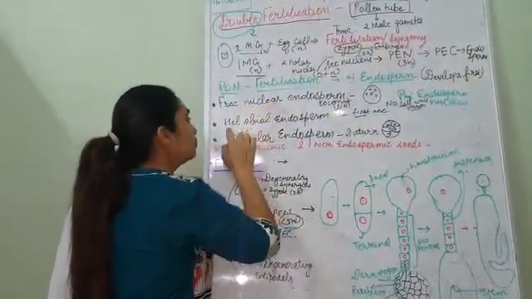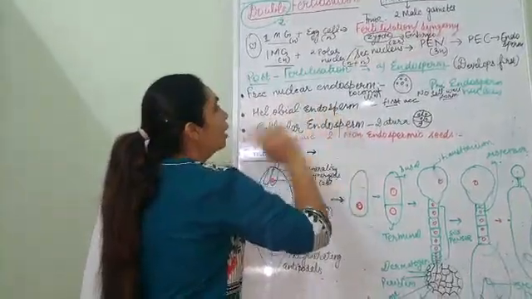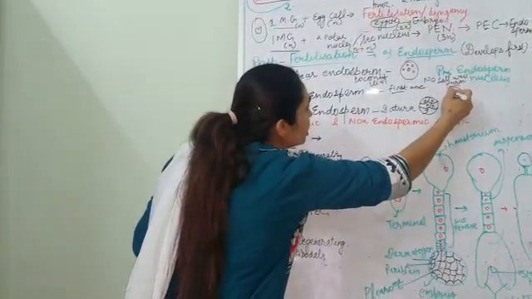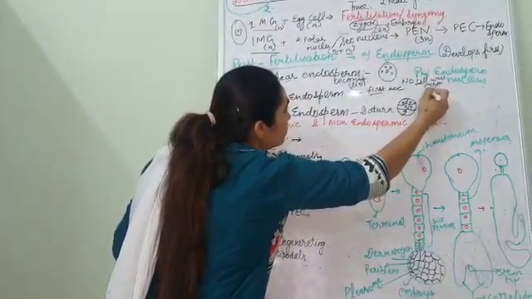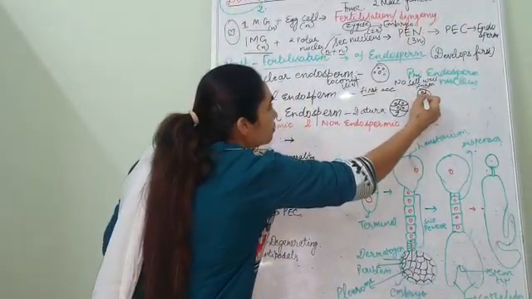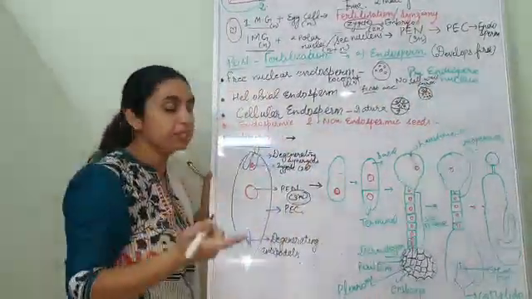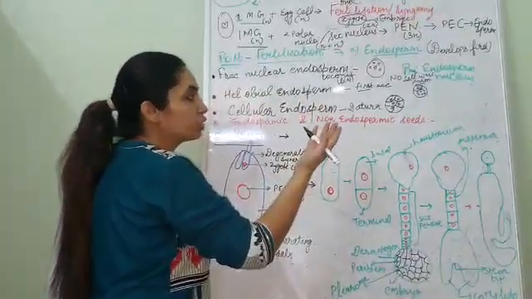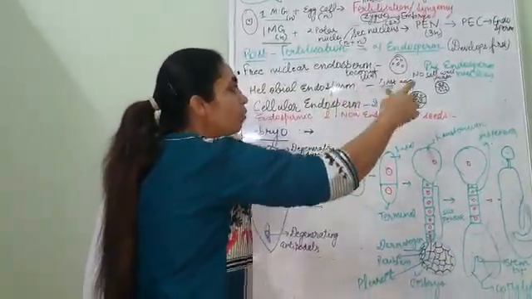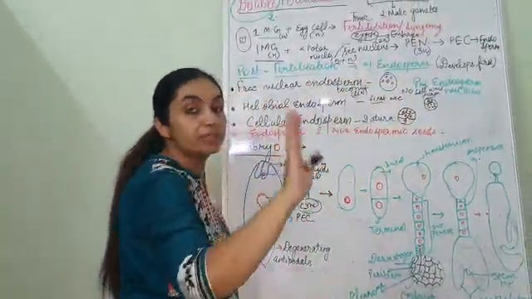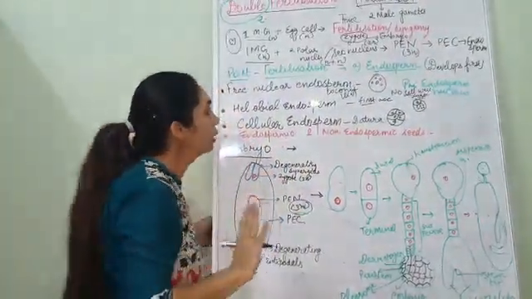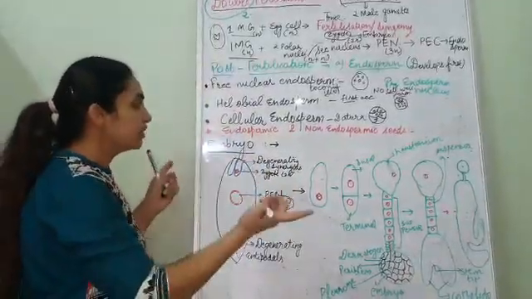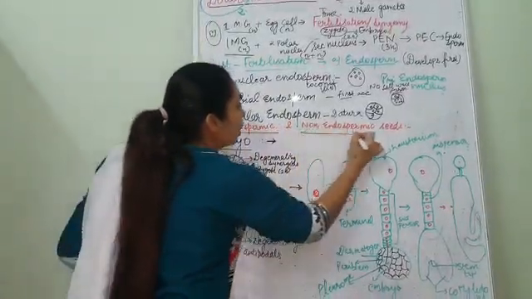Now in between both of them there is an intermediate type, helobial endosperm. What happens? When the first division takes place, the wall is accompanied. Rest all the divisions become free nuclear. I am repeating again. When the first nuclear division takes place, it is accompanied by cell wall formation. The rest of the divisions are free nuclear. On the basis of endosperm, we have classified the seeds also: endospermic seeds and non-endospermic seeds.